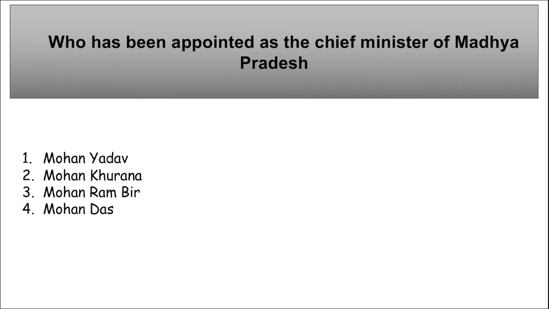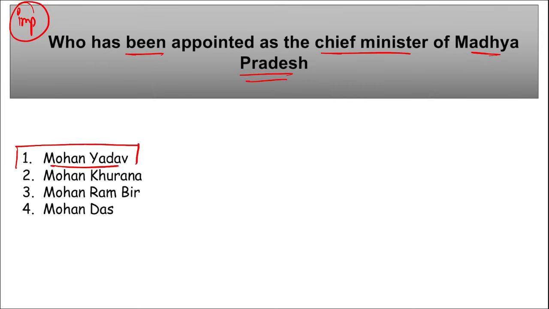Next is your important question. Who has been appointed as the Chief Minister of Madhya Pradesh recently? So, who among them? We know Mohan is the right answer, but what is the surname? Mohan Yadav, right? He became the 19th Chief Minister of Madhya Pradesh, right? I repeat, Mohan Yadav became the 19th Chief Minister of Madhya Pradesh. He is from the BJP, correct? Mark this. And he has been recently appointed as the Chief Minister.